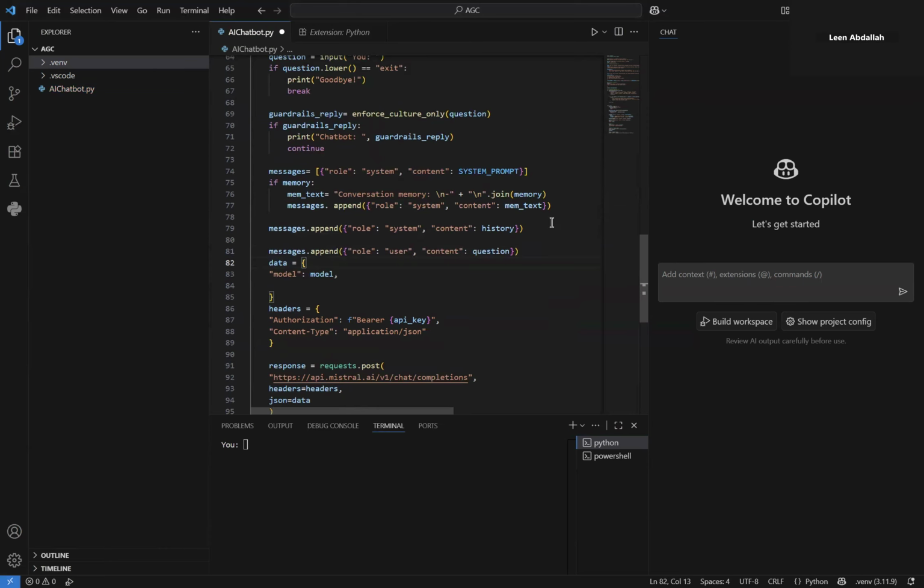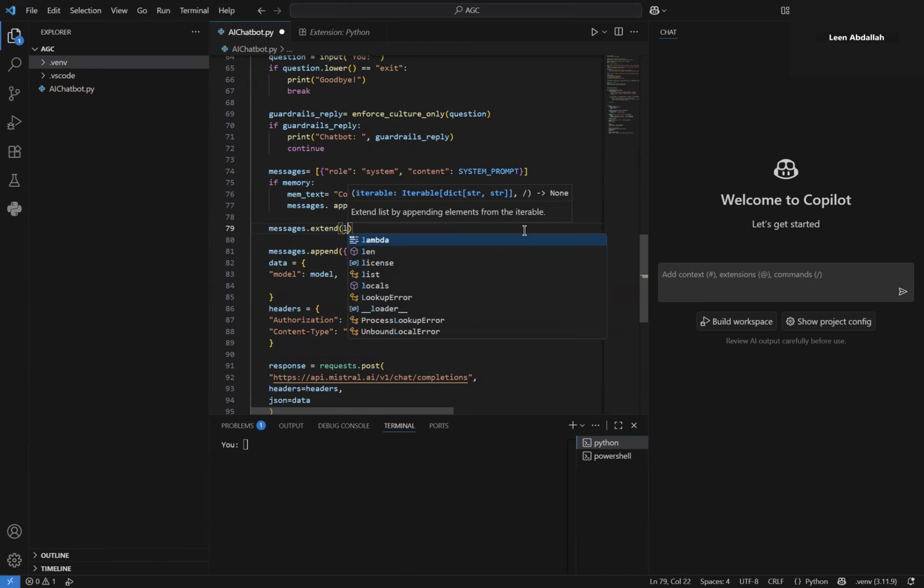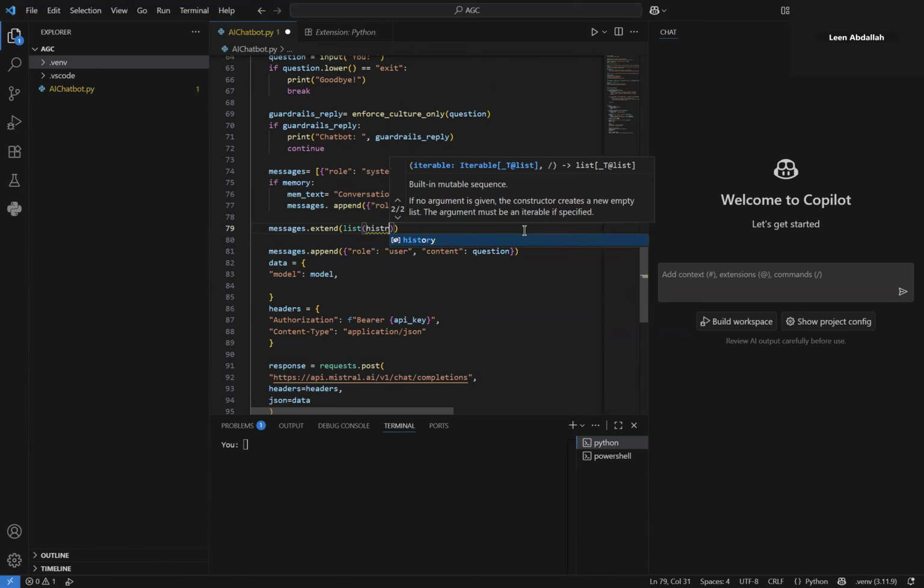Now the issue I have here is that history is a list. So instead of doing this, I'm just going to do messages.extend and then list(history).